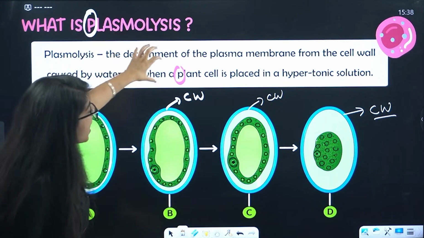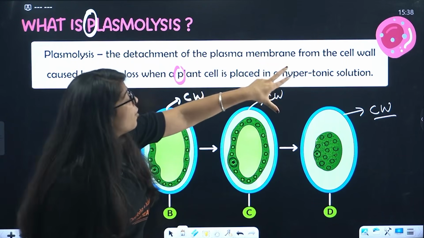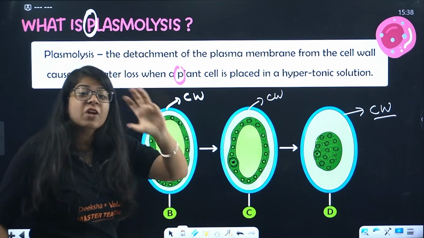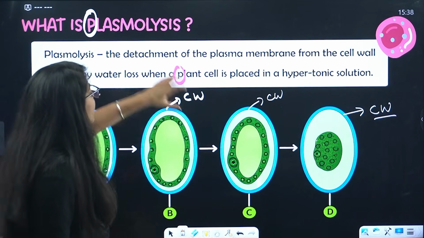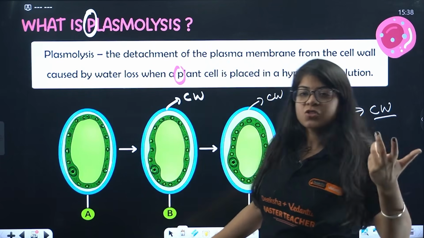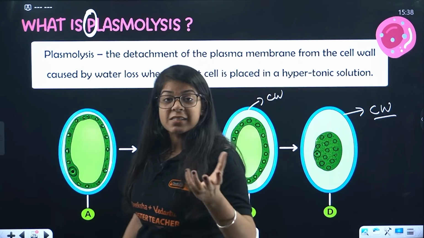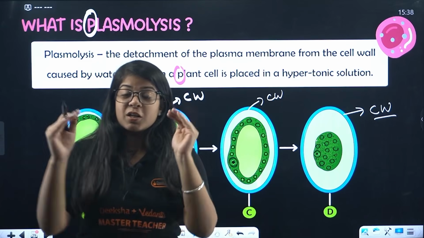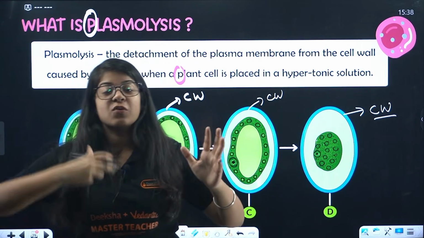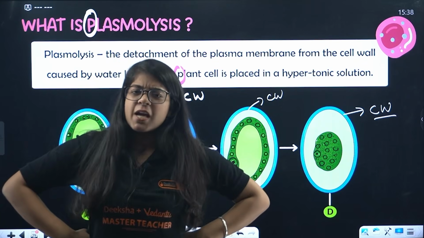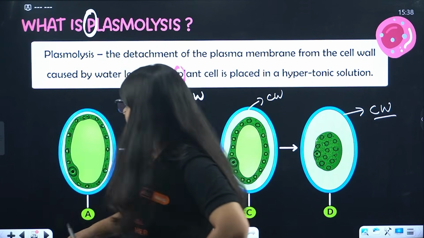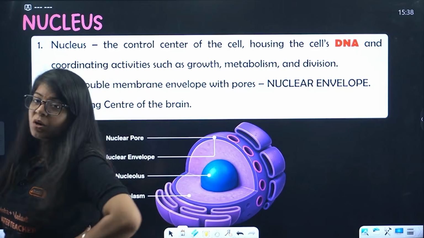Then, the detachment of the plasma membrane from the cell wall caused by water loss, caused by shrinking or water loss when a plant cell is placed in a hypertonic solution. Understood? So when you place a plant cell inside a hypertonic solution, it will shrink. That means the plasma membrane detaches from the cell wall because the cell wall is rigid and it's not going to move. Okay, that is all about plasmolysis.